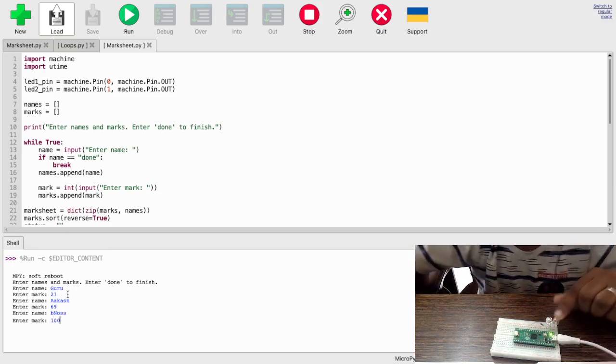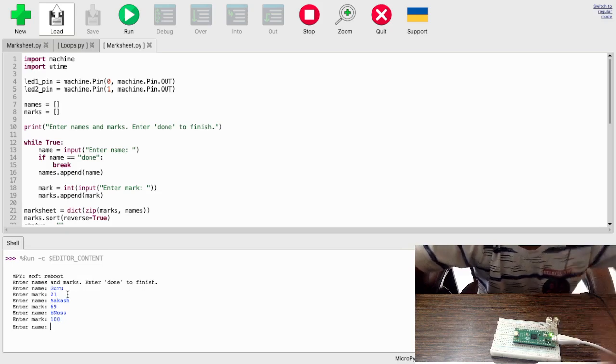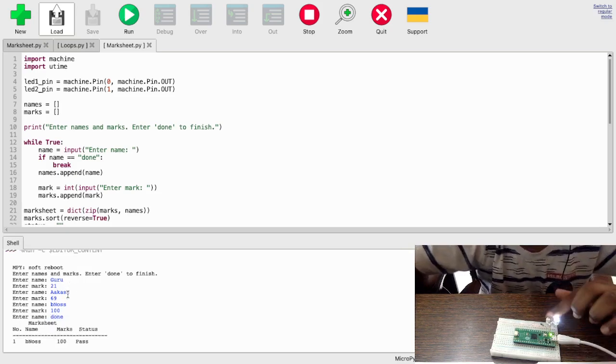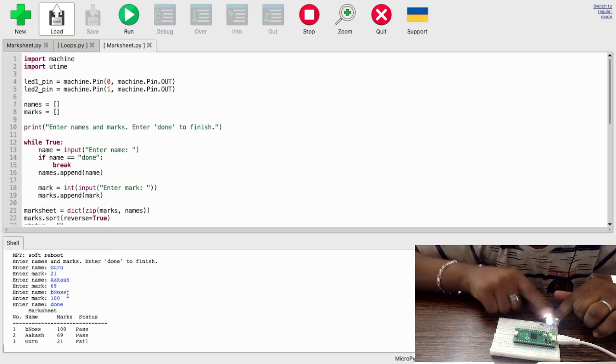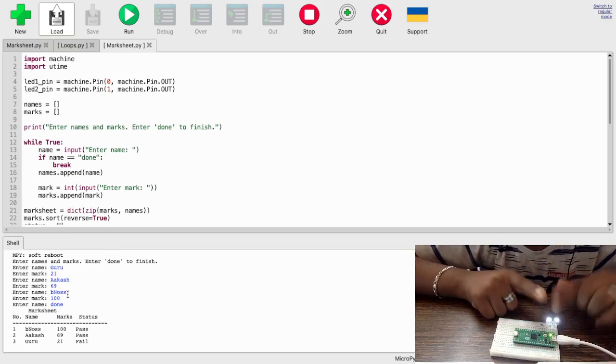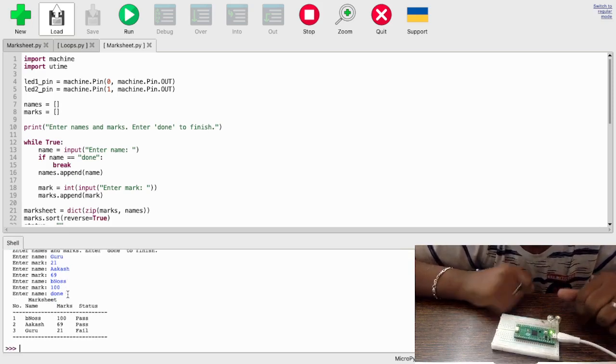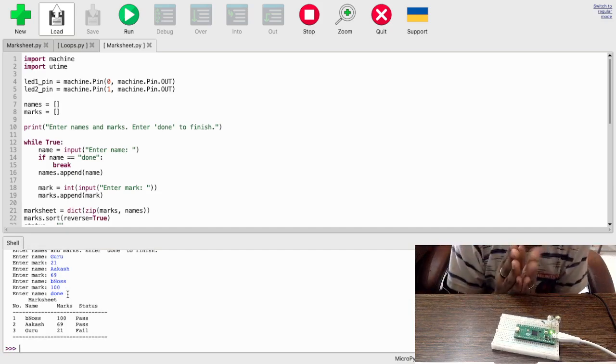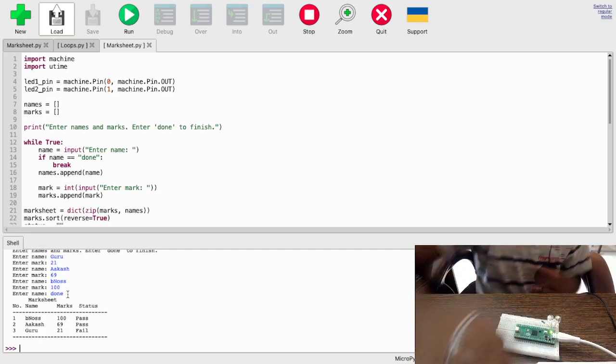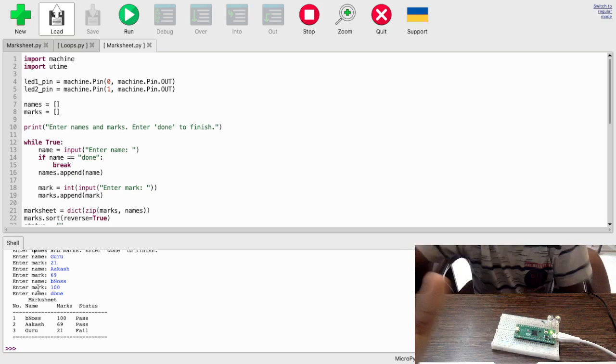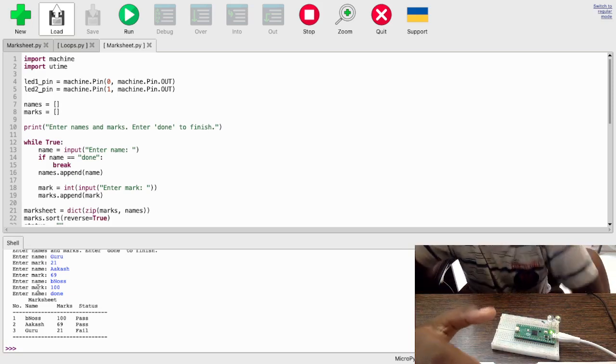Okay, now look at my Raspberry Pi Pico. So let me show you what this does. Right now I'm taking a name. I'll explain the output and then I'll explain the code.